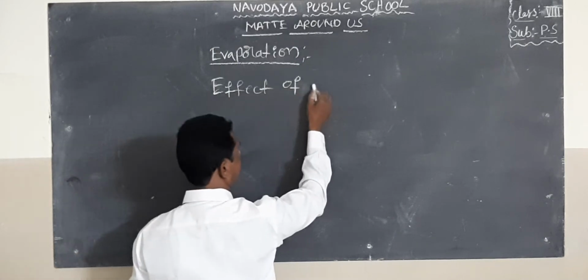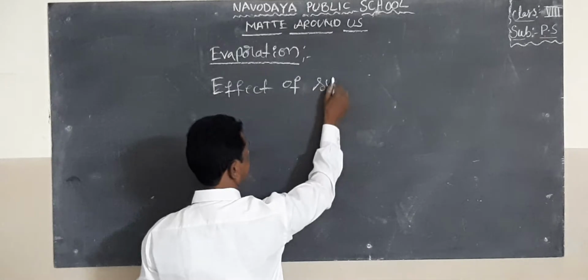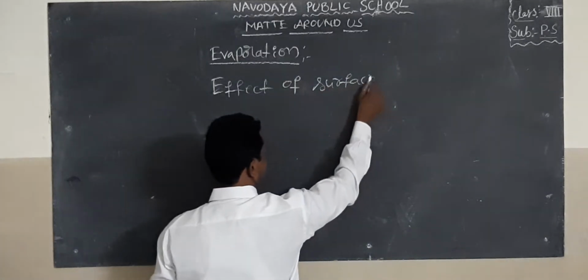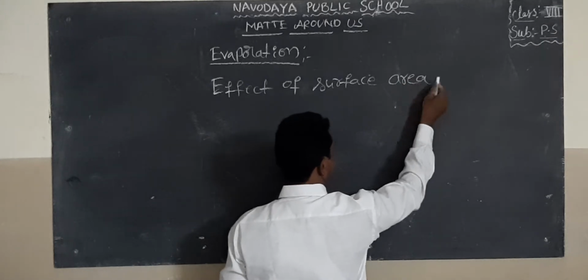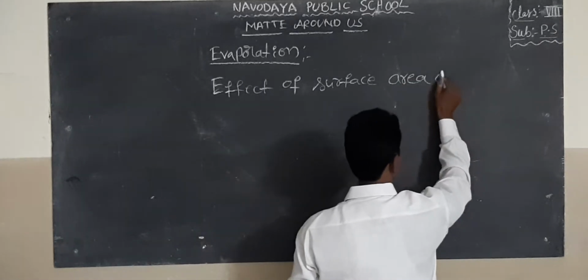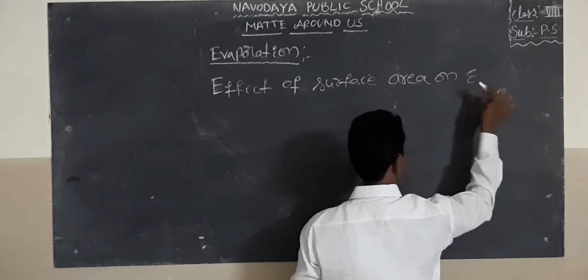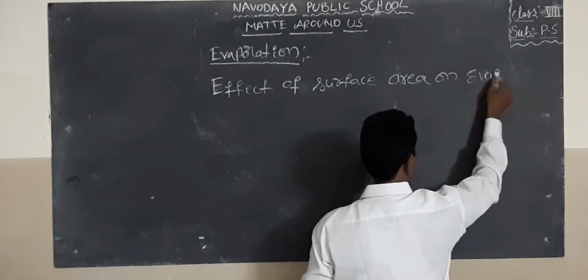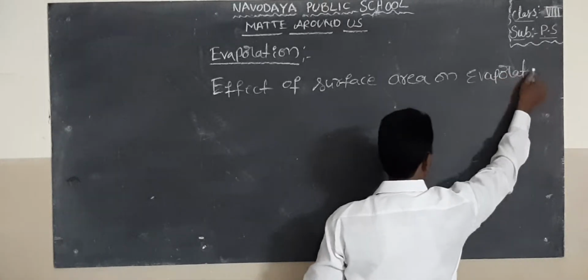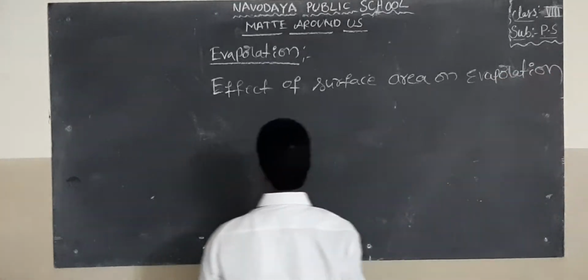Now, the effect of surface area on evaporation.